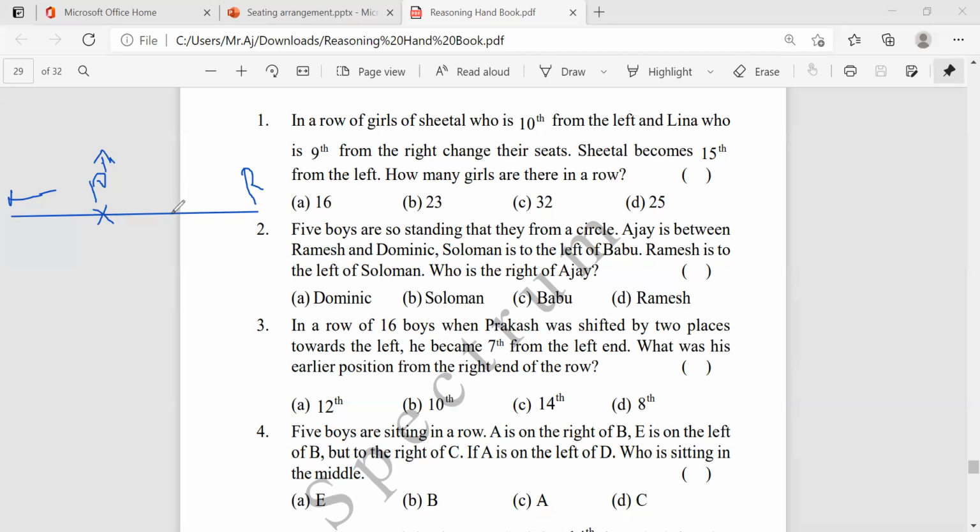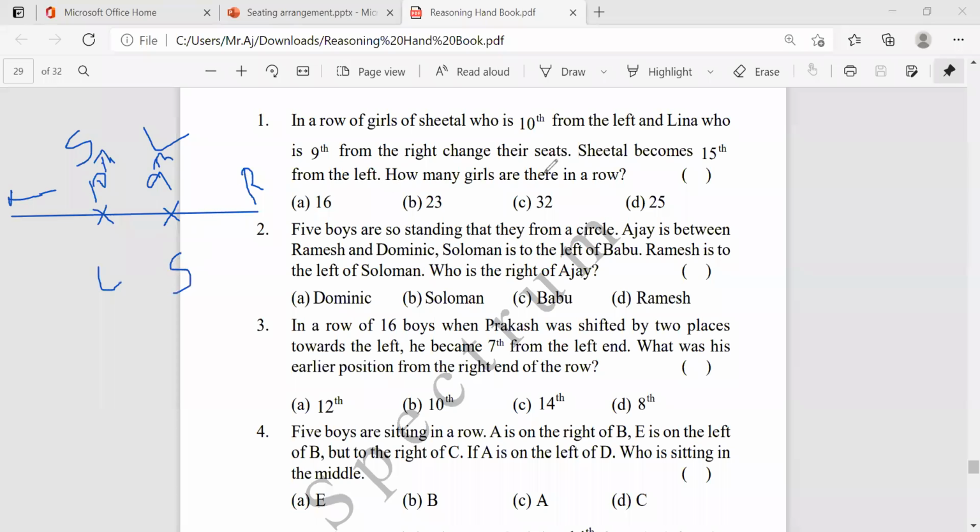Now they change their seats. Now Sheila will be here, and Lena will be here.